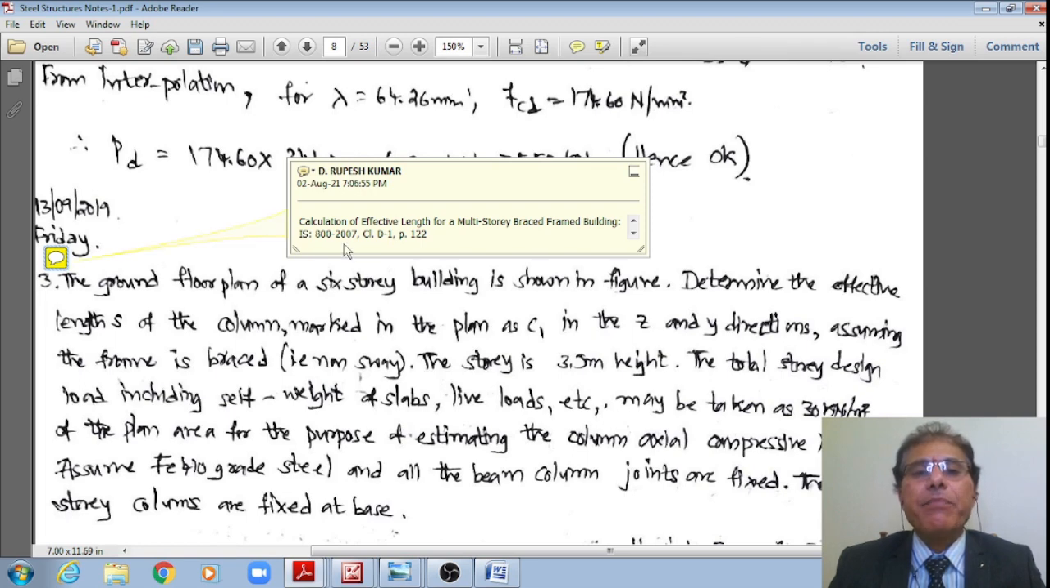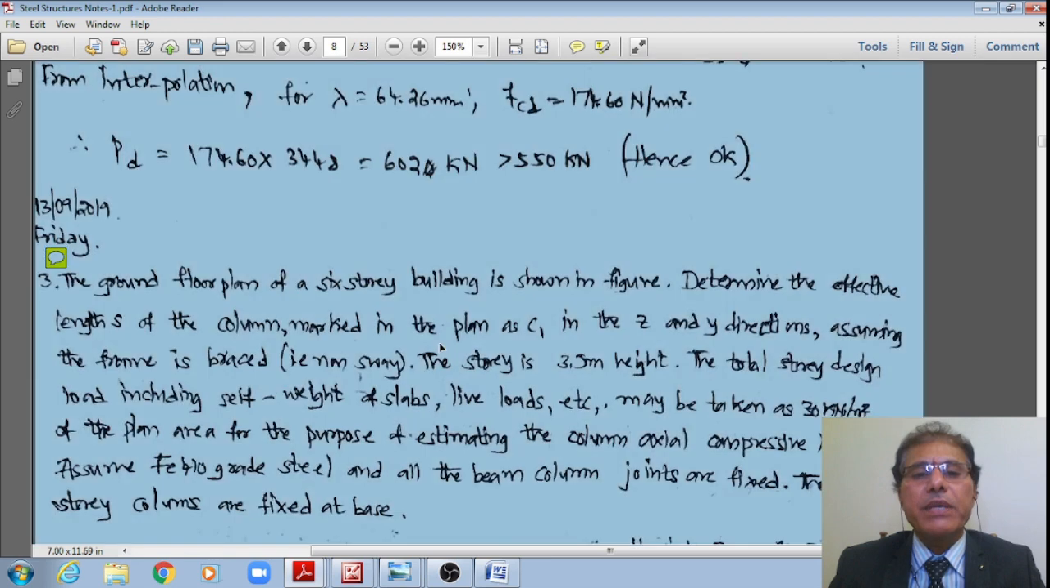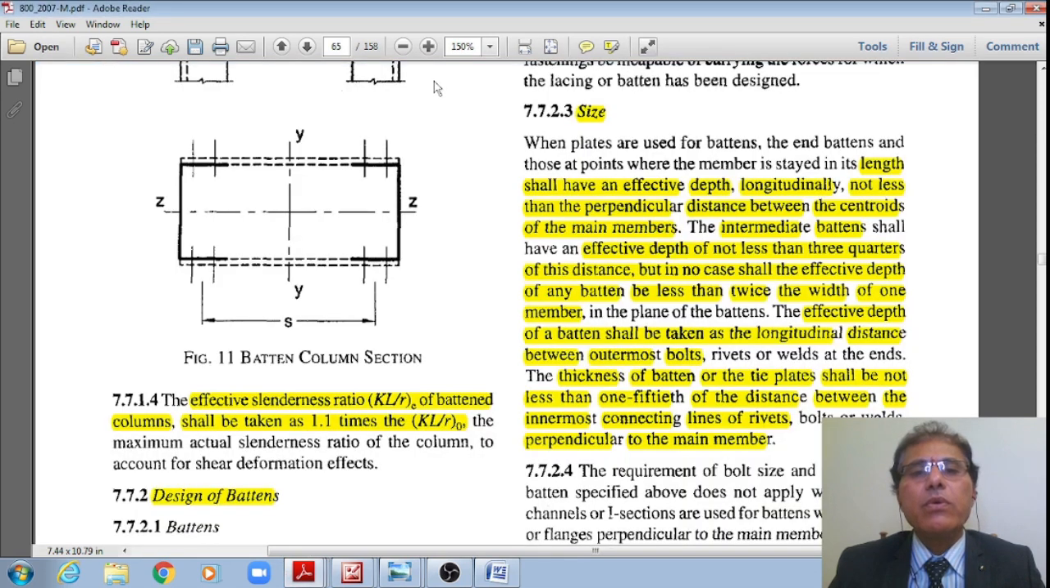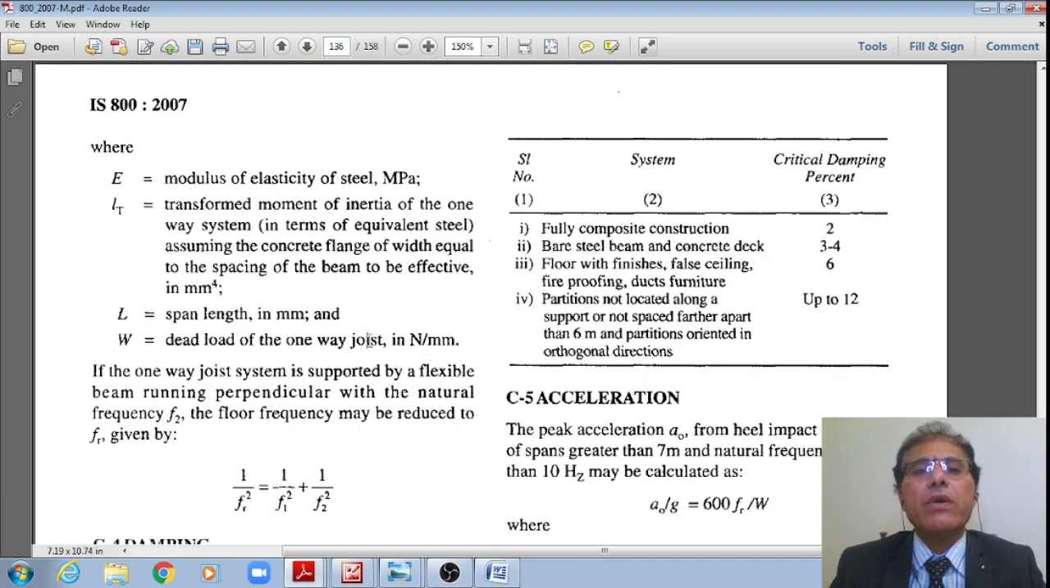Annex D1 of page number 122. The other day we have discussed this elaborately, student. Let me go to this Annex, page 122. Yes, and there in page number 122, student.